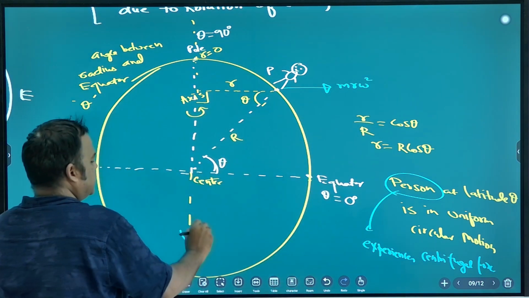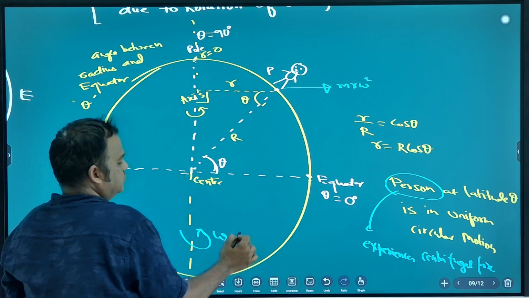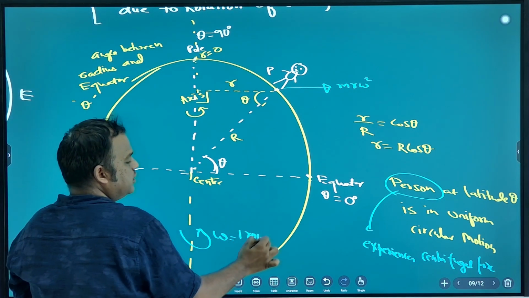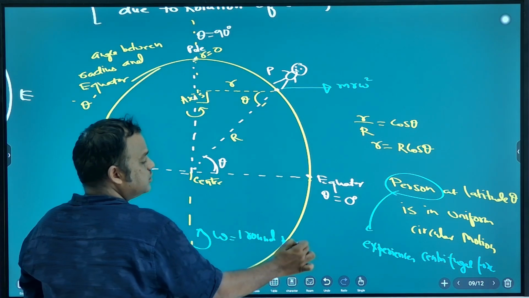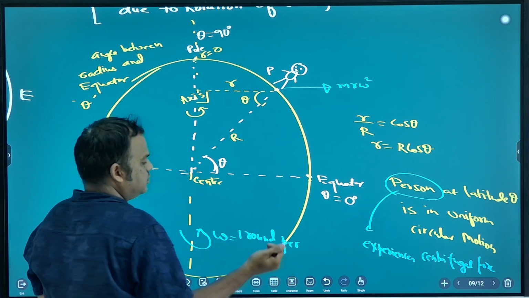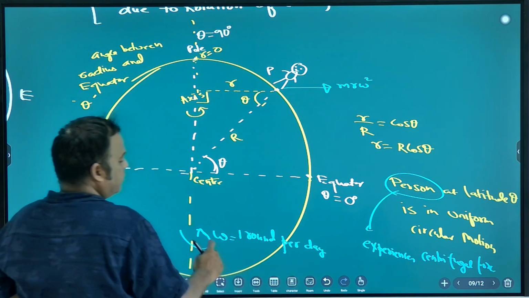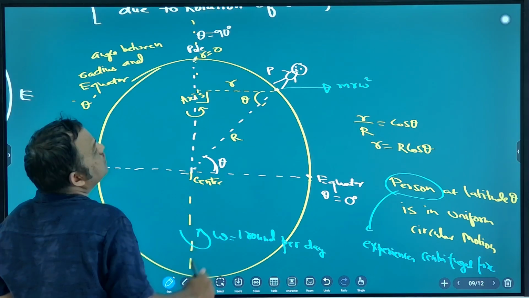Earth is rotating, correct? Do you know what omega is? One round per hour, per minute, or per day? Per day. What is omega of Earth? One round per day.